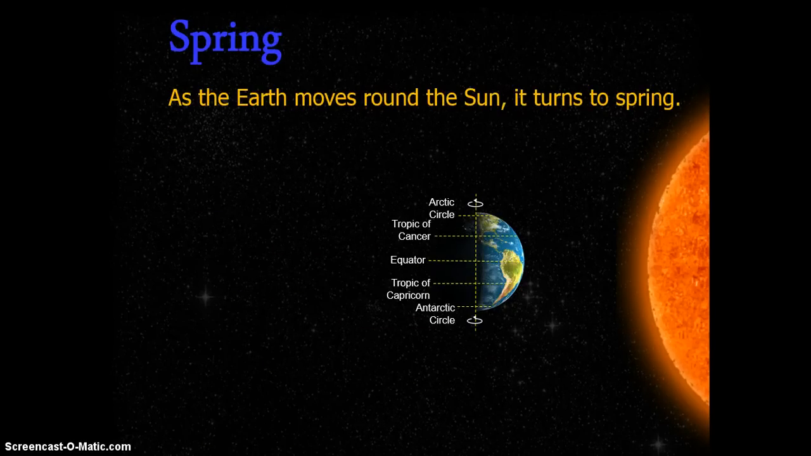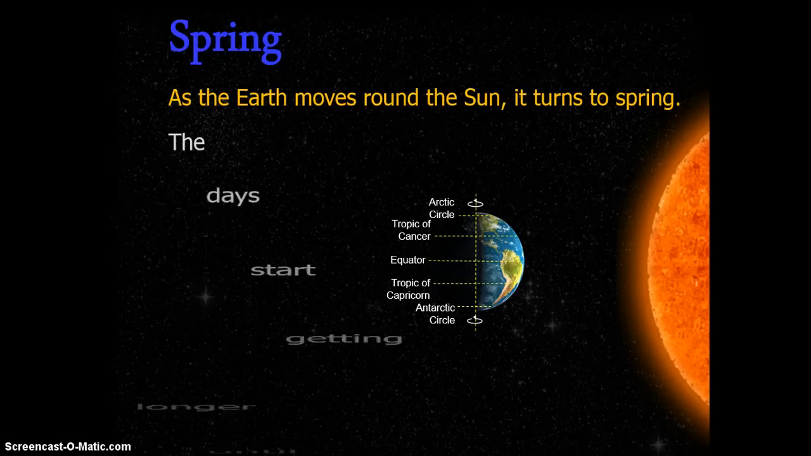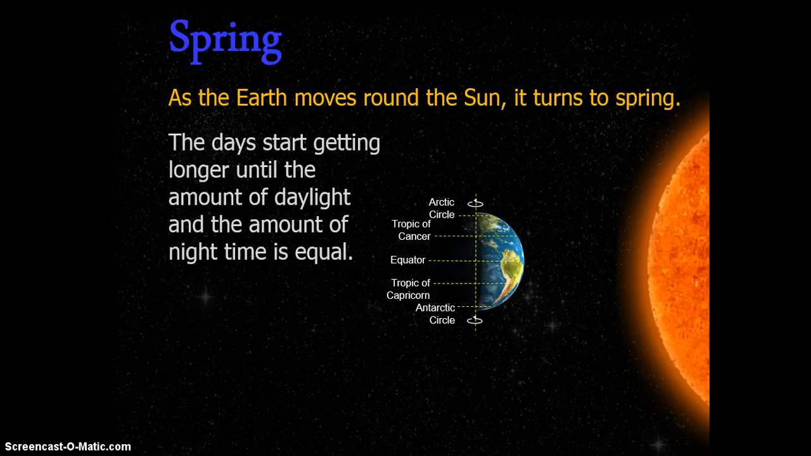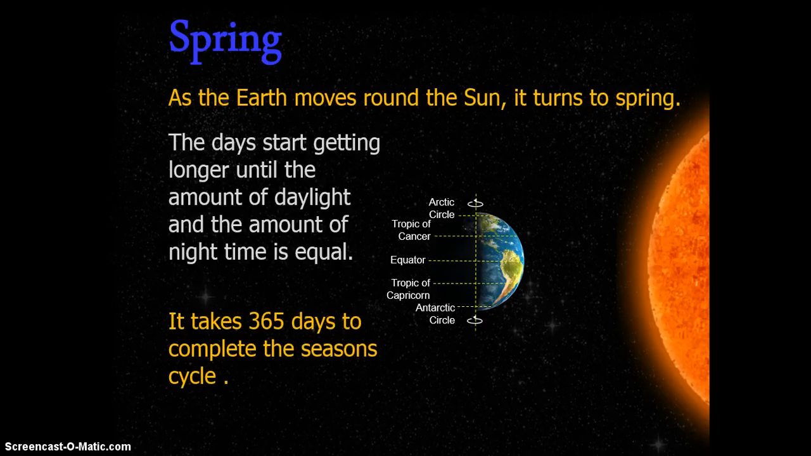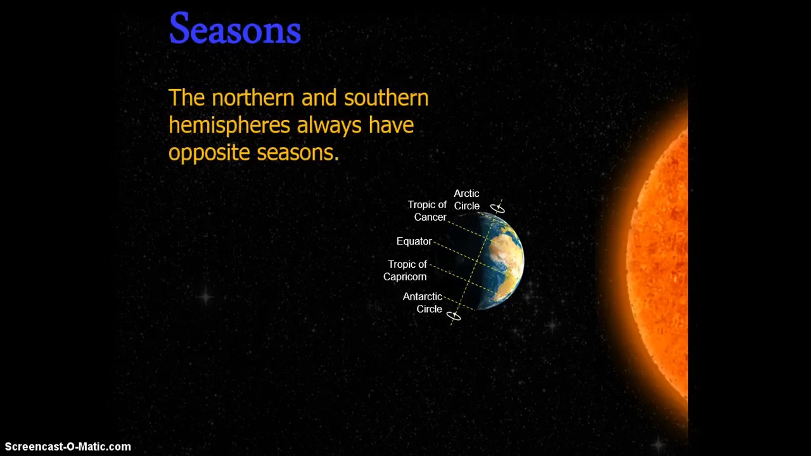As the Earth moves around the sun, it turns to spring. You can see the position here has changed a little bit. The days start getting longer until the amount of daylight and the amount of nighttime is equal. It takes 365 days to complete the seasons cycle, which is what we call 1 year. The northern and southern hemispheres always have opposite seasons. So if we are experiencing winter right now in the northern hemisphere, then the southern hemisphere would be experiencing the opposite, which would be summer.